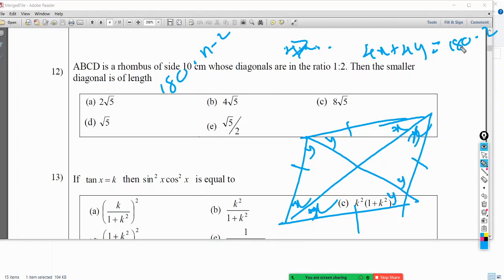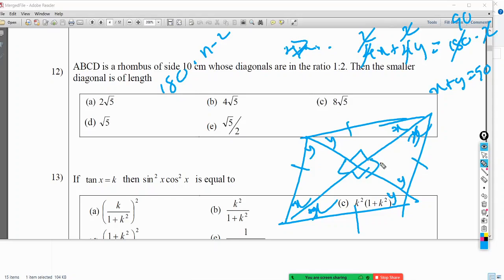So therefore x plus y must be 90. Right? x plus y must be 90. If x plus y is 90, this is 90. Now I got that x plus y must be 90. Therefore, because altogether 180, this is 90. So this is 90 means this is 90. Again, this is 90. This is 90.